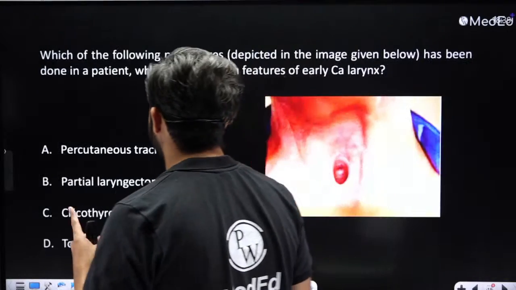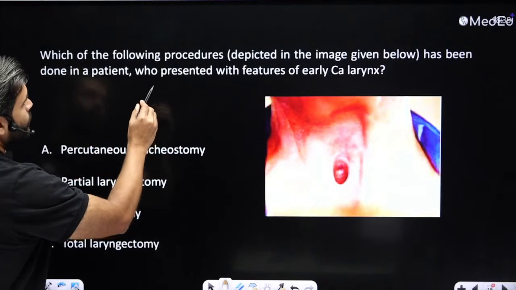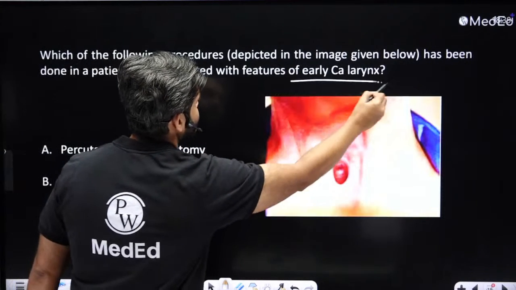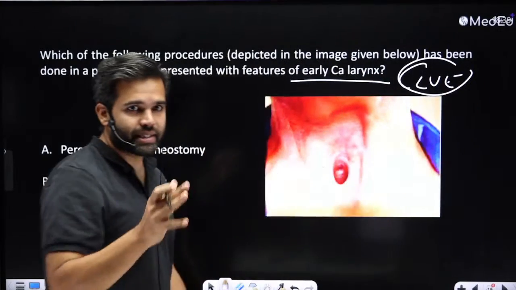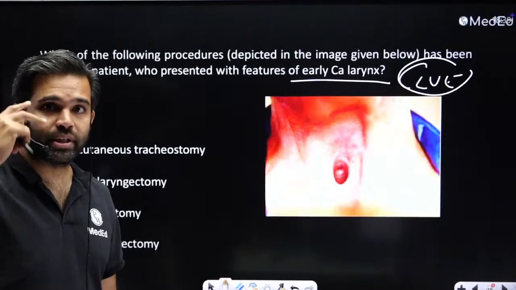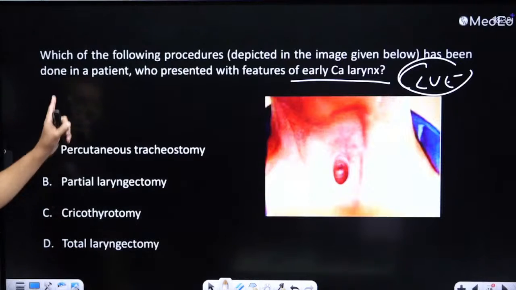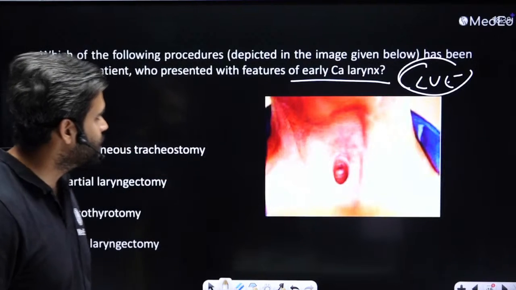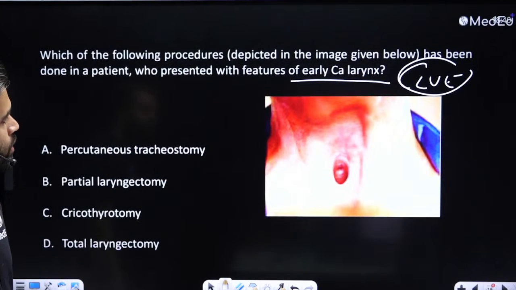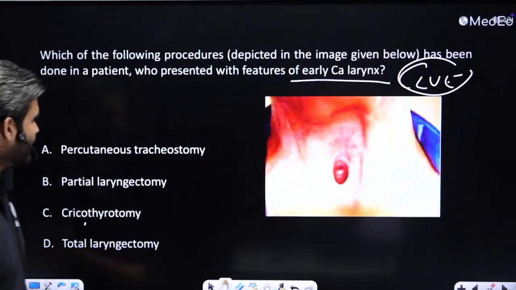Okay, this is also a tricky question. Which of the following procedures has been done in a patient who presents with features of early CA larynx? This is the clue. They could have just said CA larynx, so why do they say early CA larynx? What are you seeing over here? Which of the following procedures? It's just depicted in the image below, not a very accurate image. What are you able to see? Percutaneous tracheostomy, partial laryngectomy, cricothyroidotomy, or total laryngectomy?